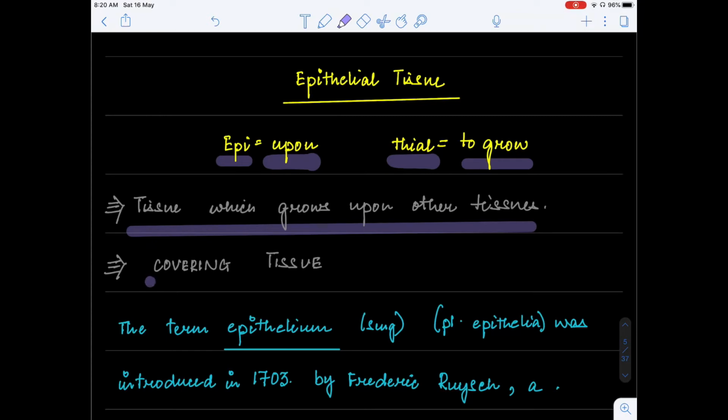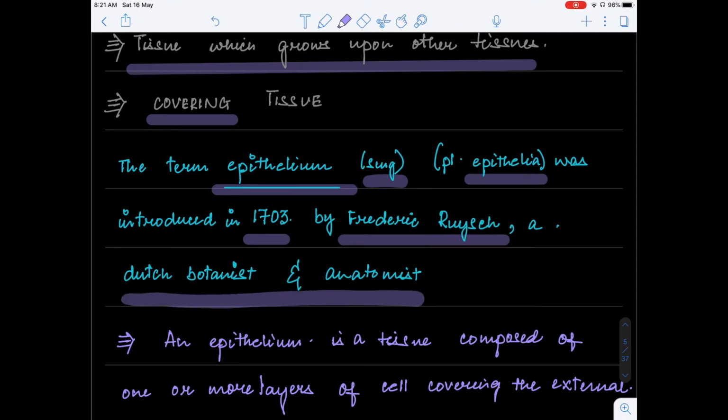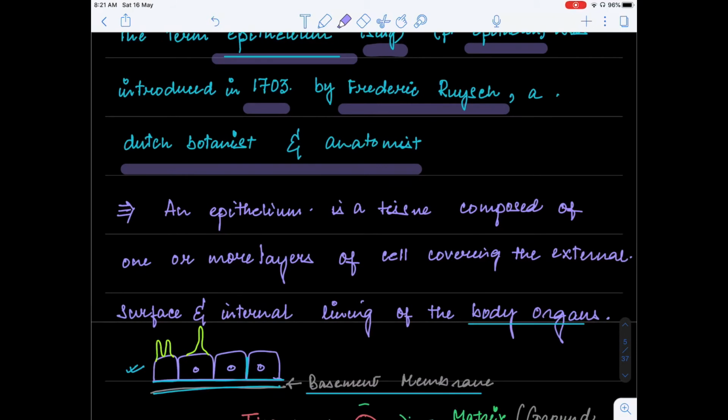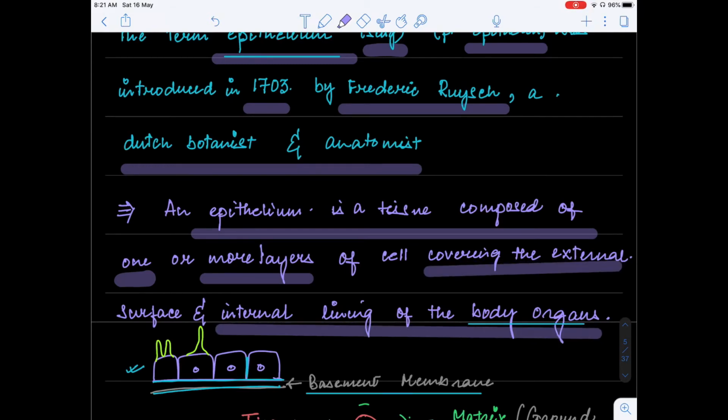Now, the tissue which grows upon other tissues is what is called epithelial. It is also referred to as covering tissue. The term epithelium is singular. In plural, we call it epithelia, and it was introduced in the year 1703 by Frederick Ruysch, a Dutch botanist and anatomist. This epithelium is basically a tissue composed of generally one layer or more layers of cells covering not only the external part but also forming internal linings of body organs. So it is covering the external as well as internal lining of the body organ.